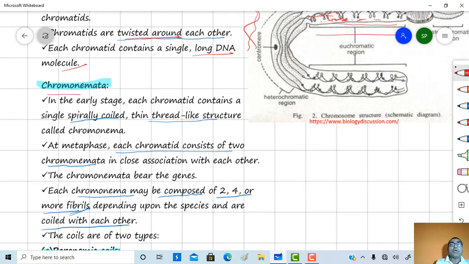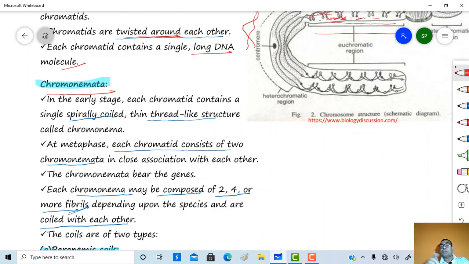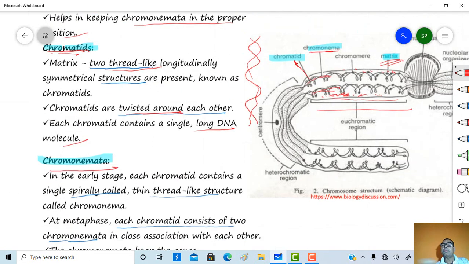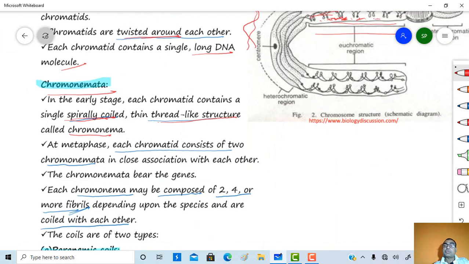Now about the chromonemata. Where are the chromonemata? In the early stage, each chromatid contains a single one, so this is the position of a chromonema. Chromonema is the singular word, while chromonemata is the plural word. In the early stage, each chromatid contains a single spirally coiled thin thread-like structure called a chromonema. At metaphase, each chromatid consists of two chromonemata. So these are the chromonemata.